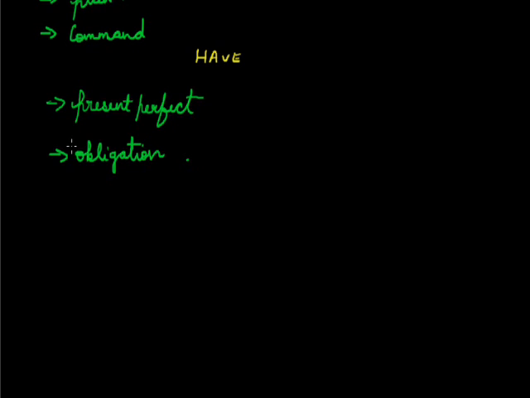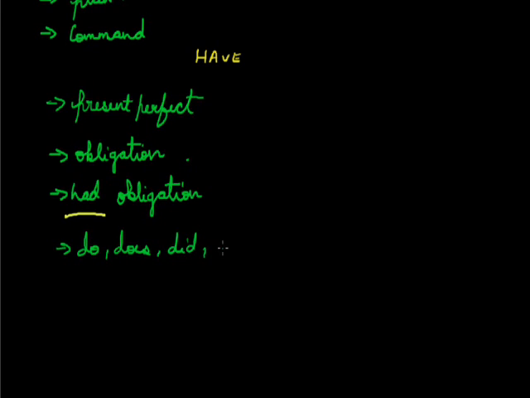Next, the past form of have is had, which is used to express obligation in the past, for example, I had to be there by 5 o'clock. In negatives and questions, have to and had to are used with do, does, or did. For example, they have to go, they don't have to go, do they have to go.